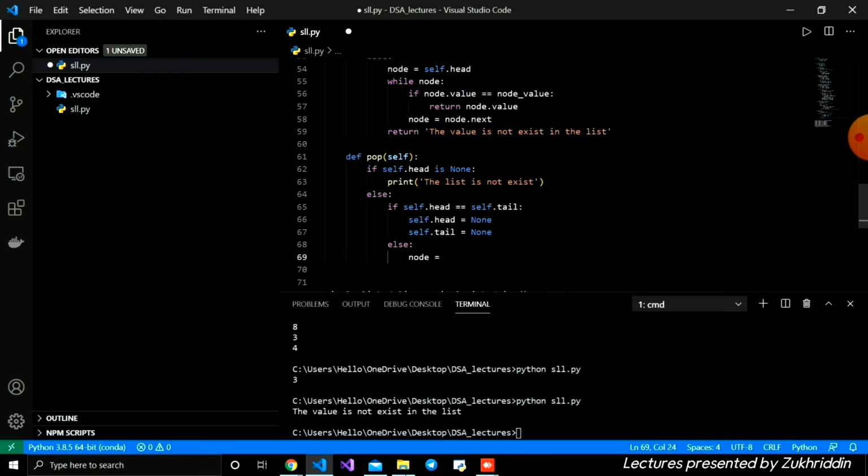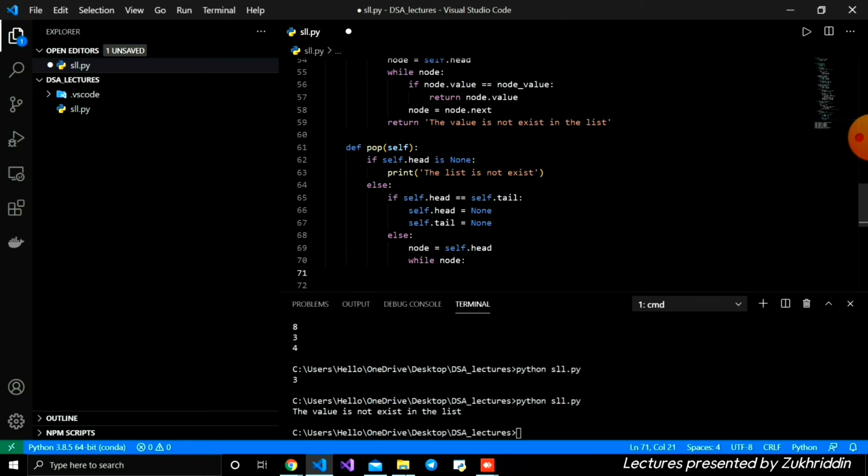Node is the first node using self dot head, and after that I'm going to iterate while node, and whenever we reach the last node, we're going to break our while loop.